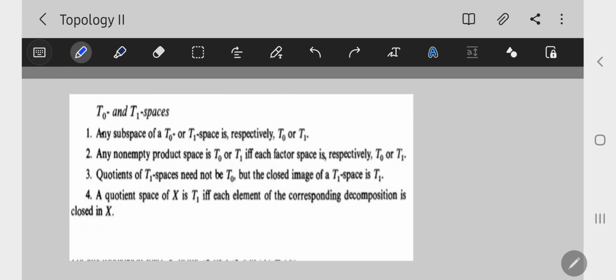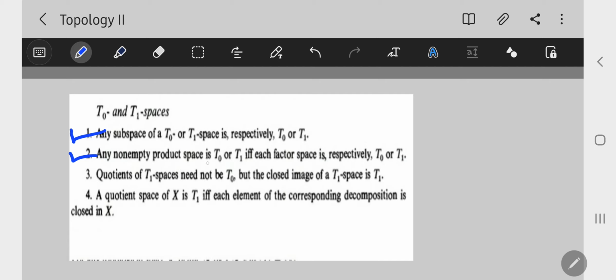Combinedly we see the results on T0 space and T1 space. First, any subspace of a T naught or T1 space is respectively T naught or T1. Second, any non-empty product is T naught or T1 if and only if each factor space is respectively T naught or T1.